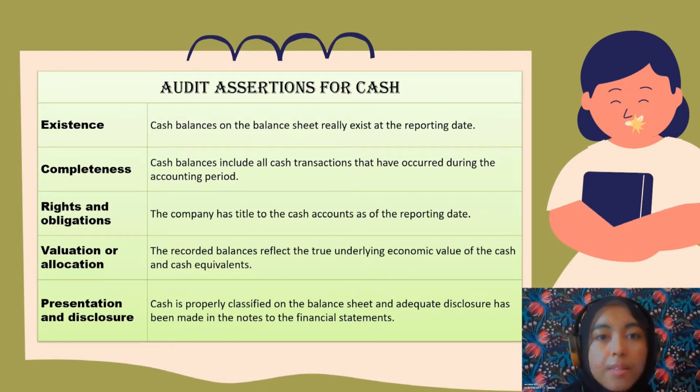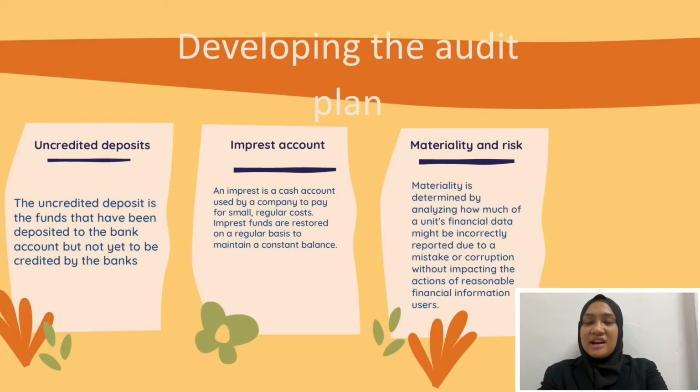Lastly, presentation and disclosure, means the cash is properly classified on the balance sheet and adequate disclosure has been made in the notes to the financial statement. Next is the uncredited deposit. The uncredited deposit is the fund that has been deposited to the bank account but not yet credited by the bank, which usually takes 1 or 2 working days to be credited.